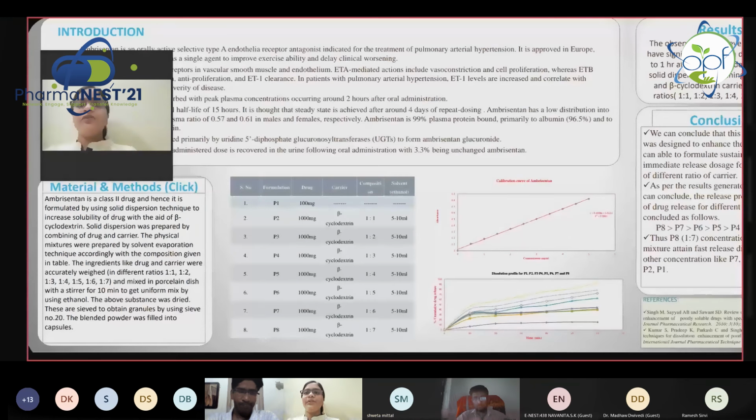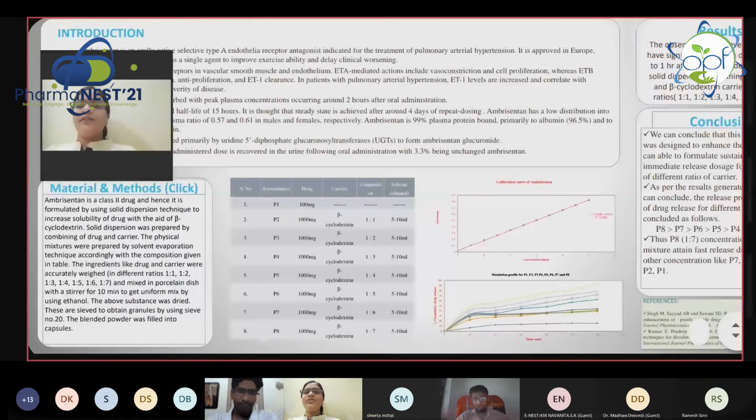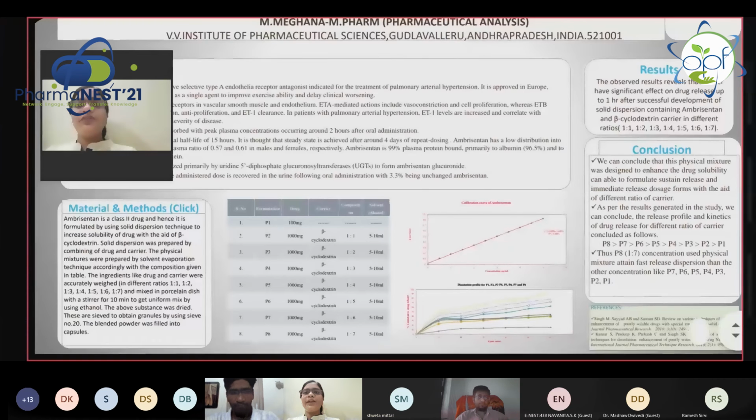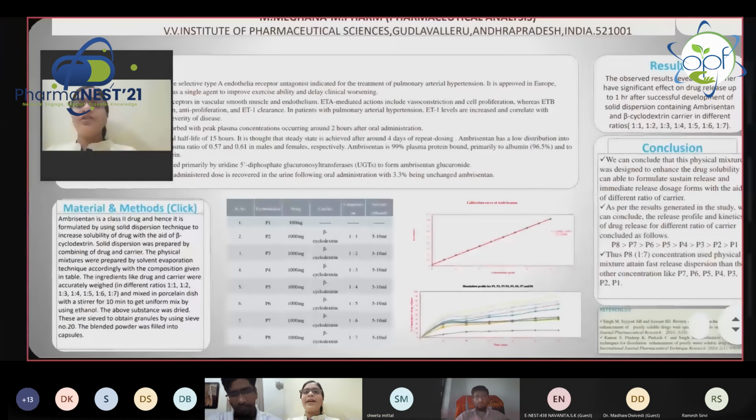In the dissolution chamber we maintained room temperature and 50 RPM, and we used a USP type 2 paddle dissolution apparatus.